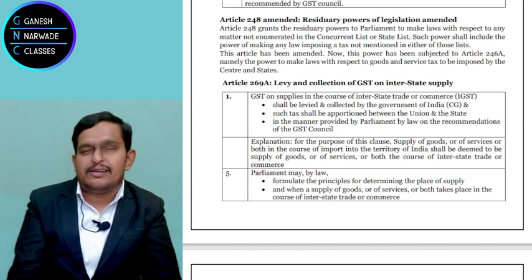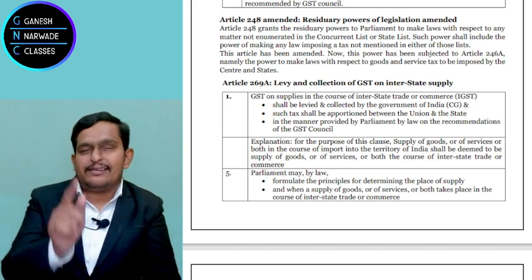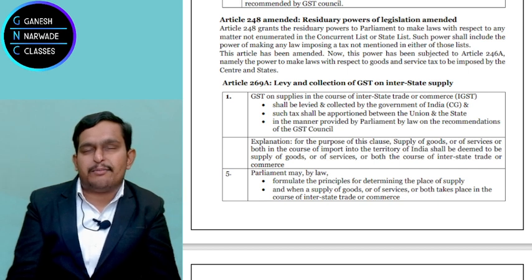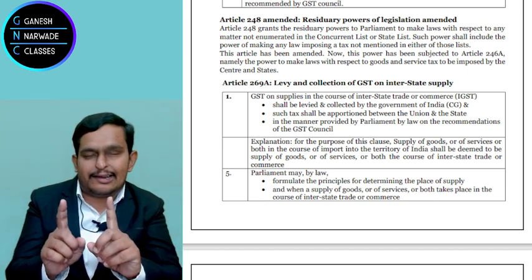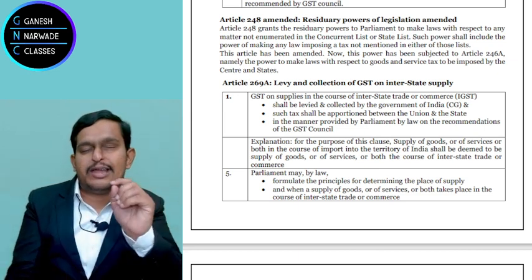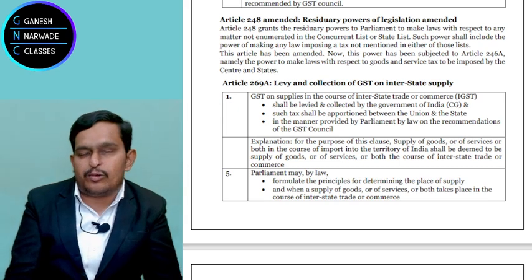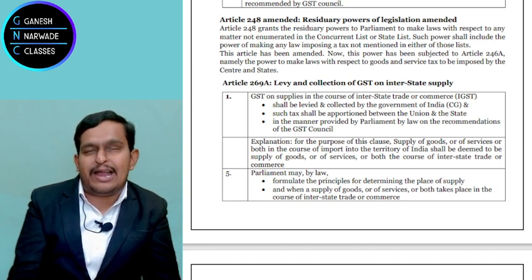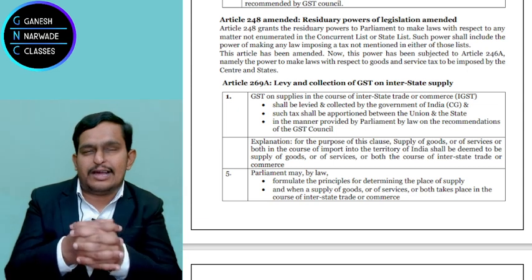Again I am repeating, 248, can I say general rule and exception? The answer is yes. General rule is, if something is not discussed in state list and concurrent list, that is list 2 and list 3, then the central government has the power to make the law. This is the general rule. Exception, GST, goods and services tax. Here the central government will not have upper hand, both are equal, both are together.